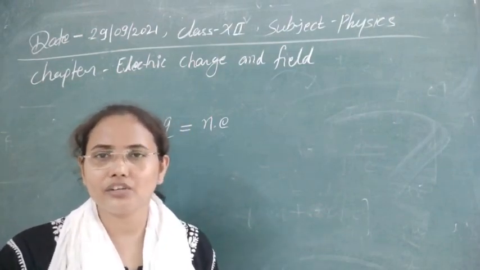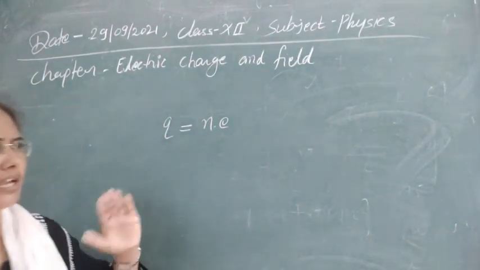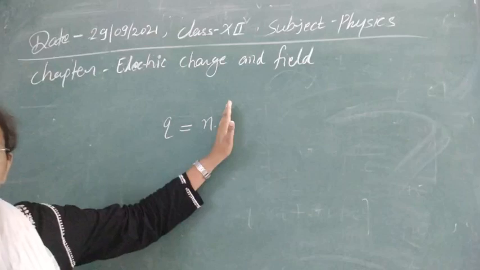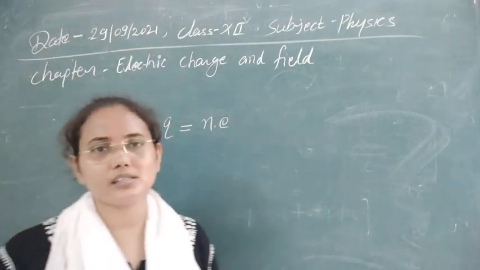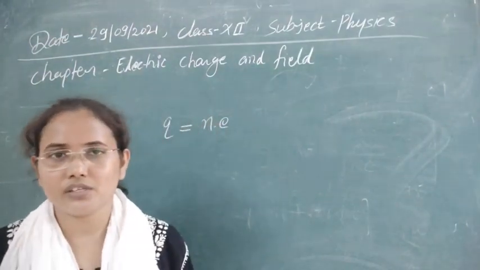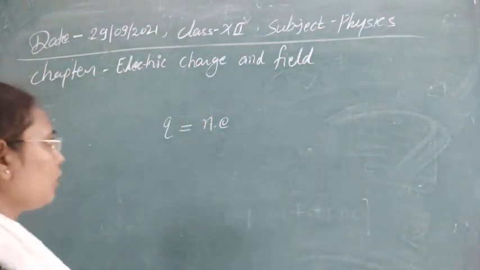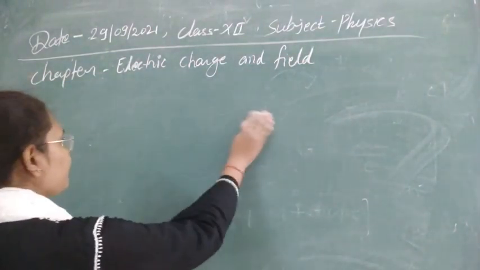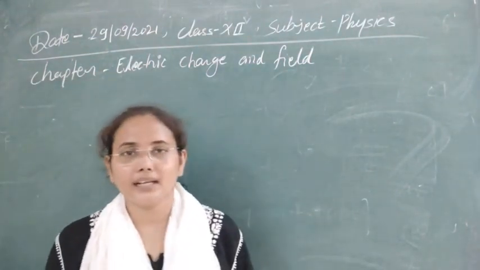We are quantizing our charges. If we have n number of charges and they are all identical with the same charge, we can multiply by n and find the total charge. This is quantization. So these are all the properties of charges, and I think this is clear to you. Now, in the next topic of our chapter, there is one property I think I have left.